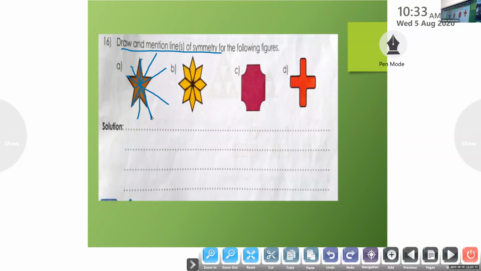Okay, children. Question number A. All these are making vertical lines. Equal left and equal right. We can see these pictures. They are equal left and equal right. So that is a vertical line of symmetry. All of you can write A, vertical line of symmetry.